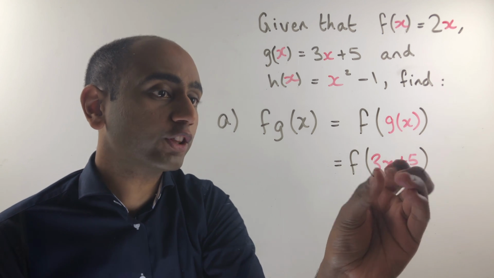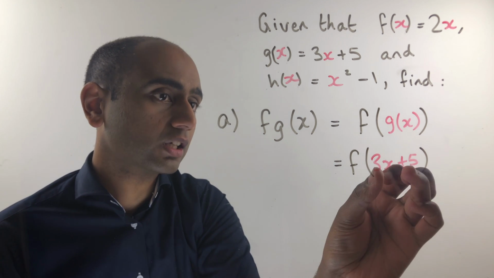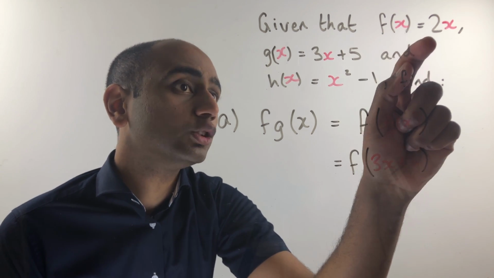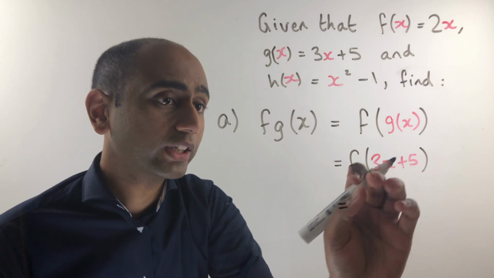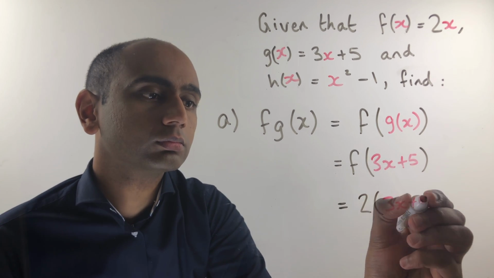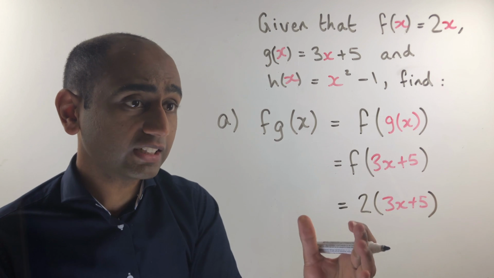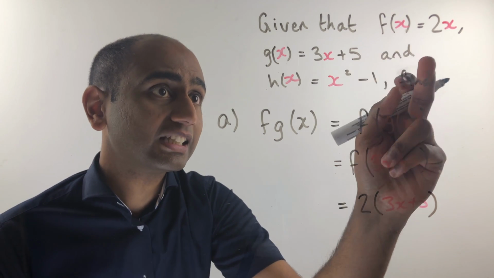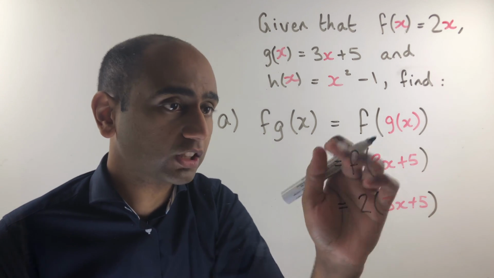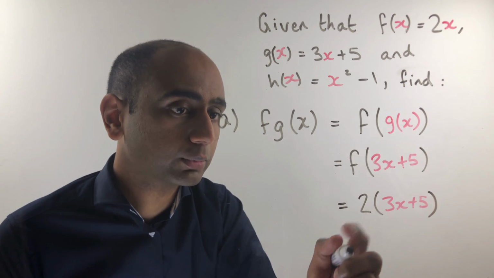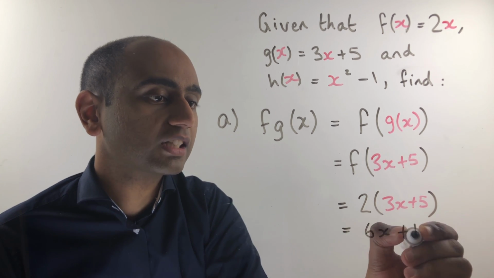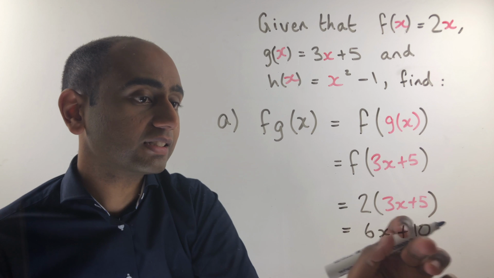We're going to do f of 3x plus 5. So the input this time is 3x plus 5. And we know what f does to an input. Whatever the input is, you just do 2 times that input. So we're going to get 2 times this input. So what I've done here is I've looked at f of x and seen that whatever the input is, we do 2 times that input. Here, we happen to have f of 3x plus 5. We just do 2 times that input. And in this case, we can multiply this out to get 6x plus 10. So fg of x is 6x plus 10.